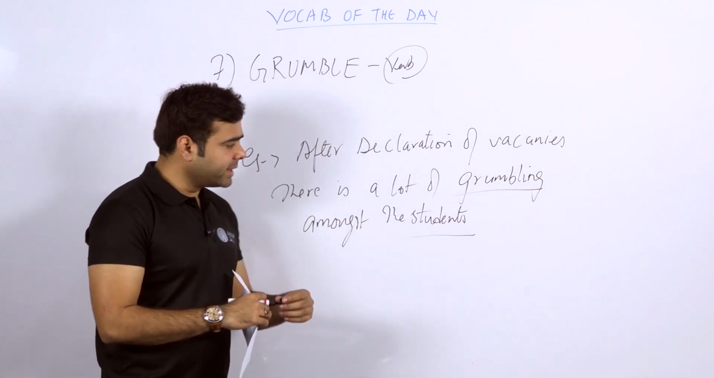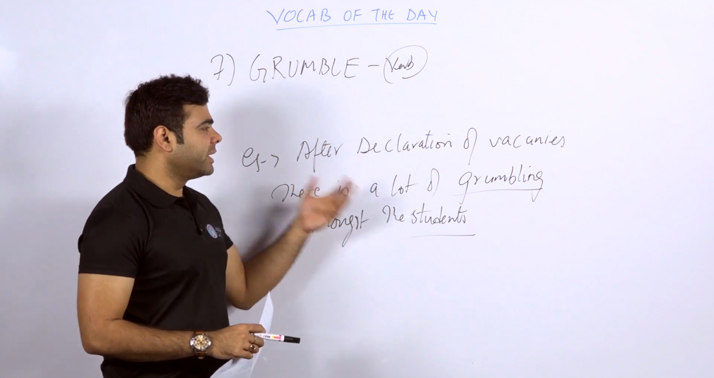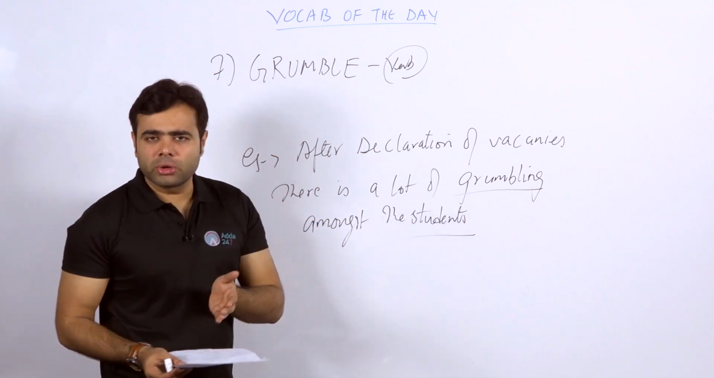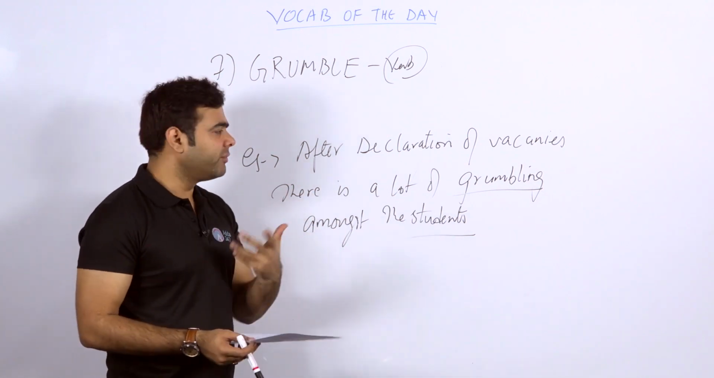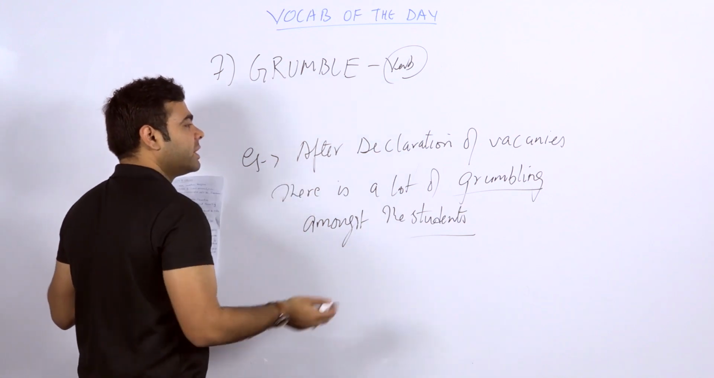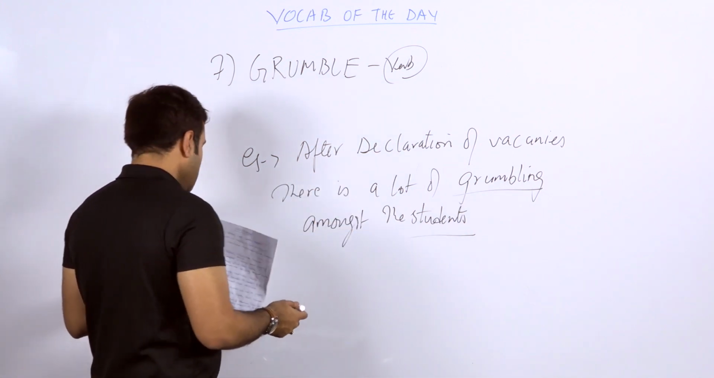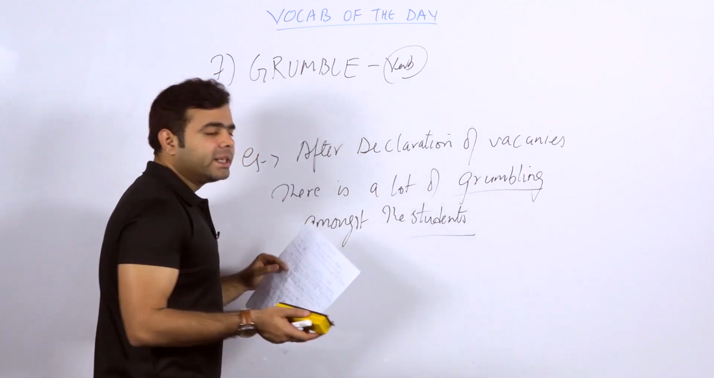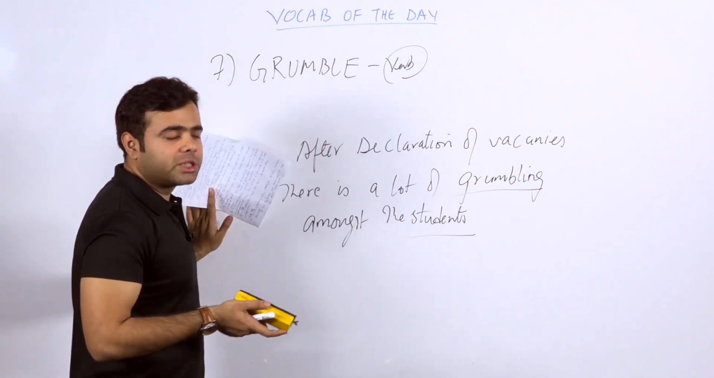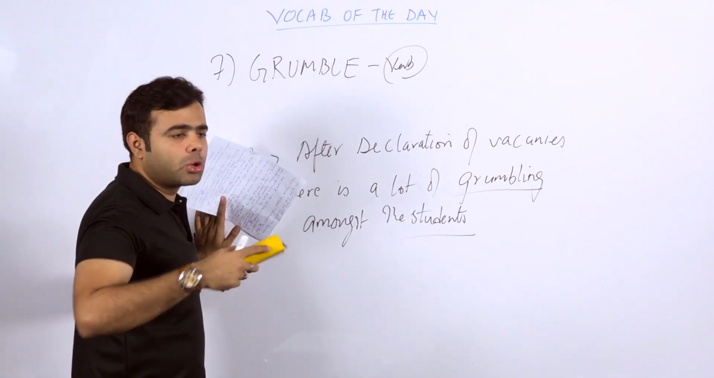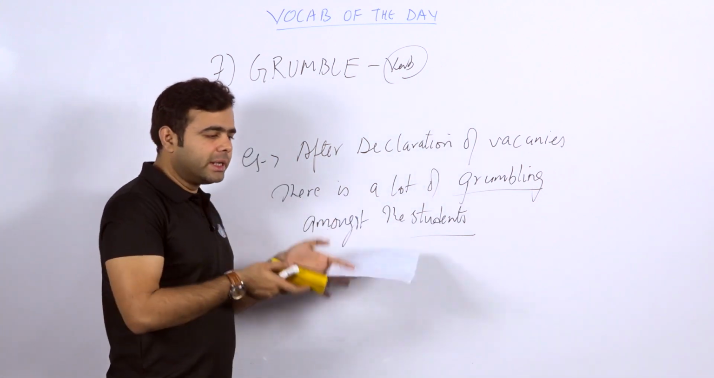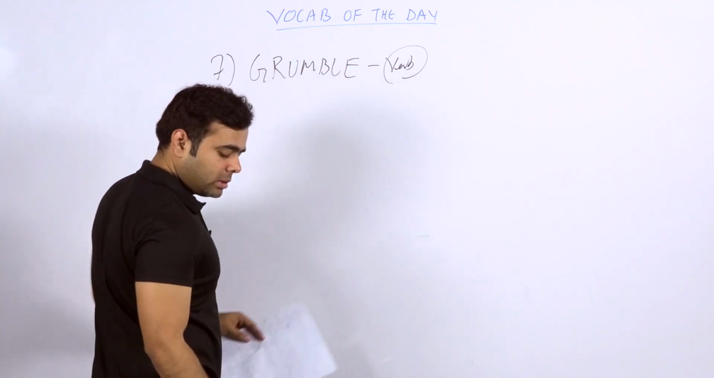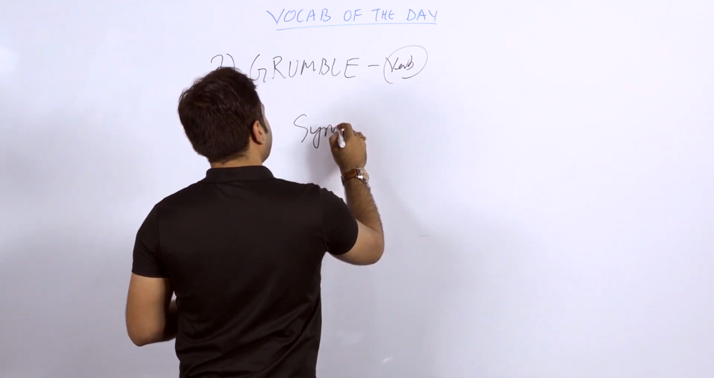People must be thinking in the sense of murmuring or something like that. After declaration of vacancies, obviously students will grumble, they will talk about it, they will have a kind of discussion with each other, isn't it? So here the sentence is, after declaration of vacancies there is a lot of grumbling amongst the students. It's a pretty simple sentence. And what can be the synonyms? They are having a conversation where they are telling the pros and cons of everything declared, isn't it?